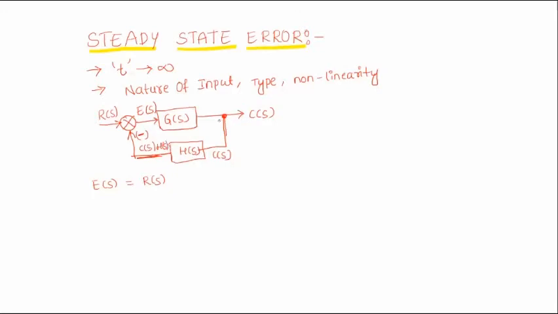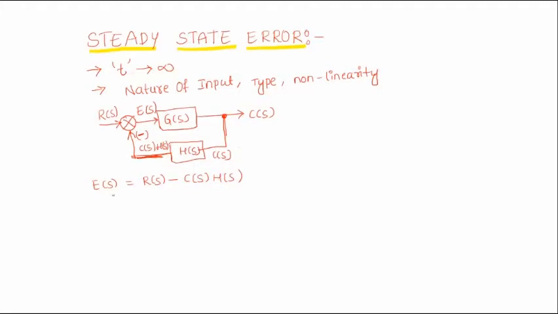Here the input to the H of S block is C of S, so its output is C of S into H of S. So the error becomes the difference between the input signal and this feedback signal: E of S equals R of S minus C of S into H of S. Let me call this equation 1.